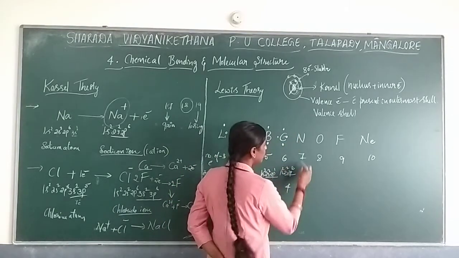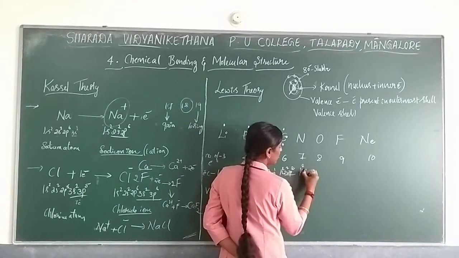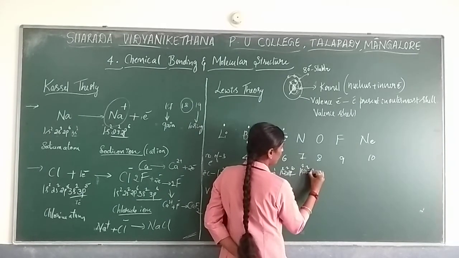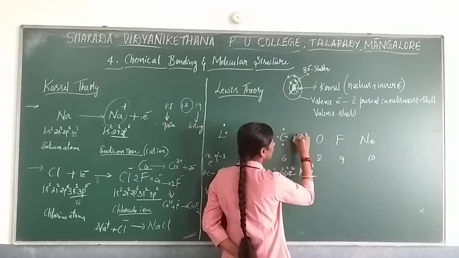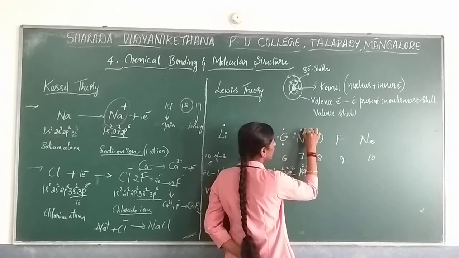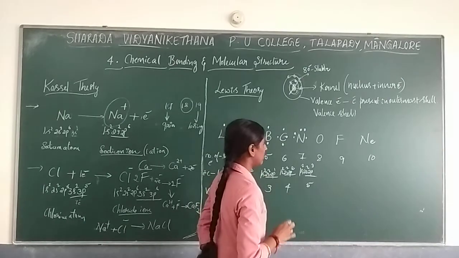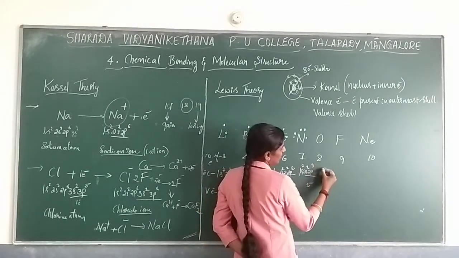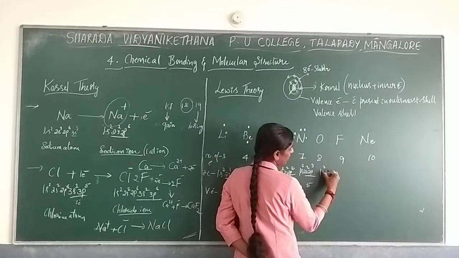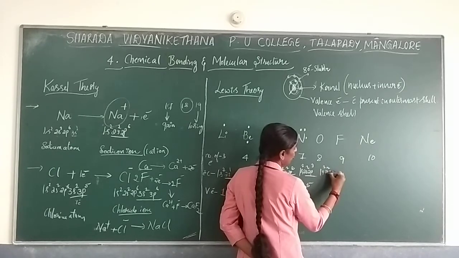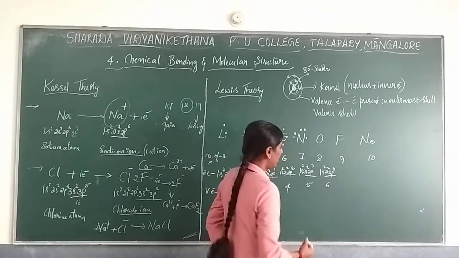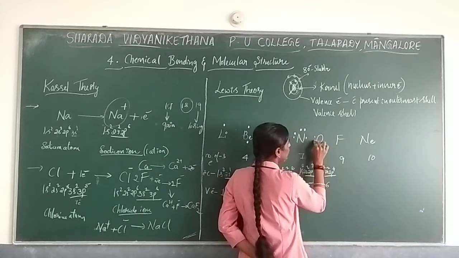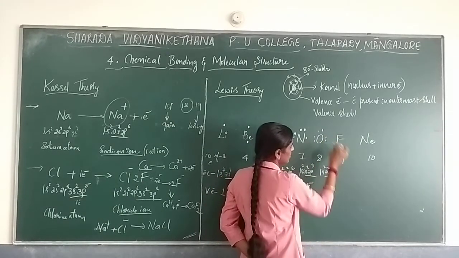In the same way, for nitrogen, the total is 7 electrons: 1s2, 2s2, 2p3. So a total of 5 valence electrons: 1, 2, 3, 4, 5. Oxygen: 1s2, 2s2, 2p4. That is 4 plus 2, which is 6 electrons: 1, 2, 3, 4, 5, 6.